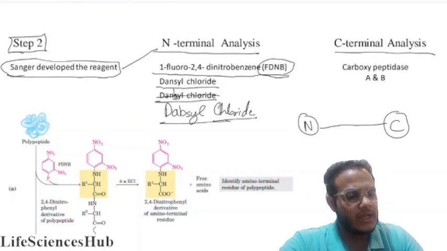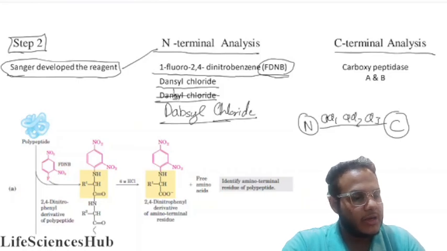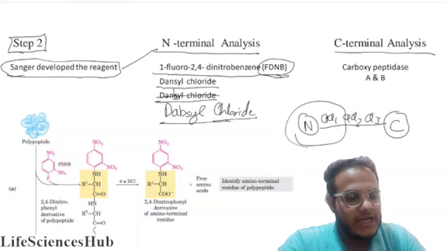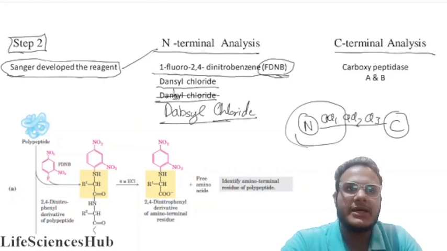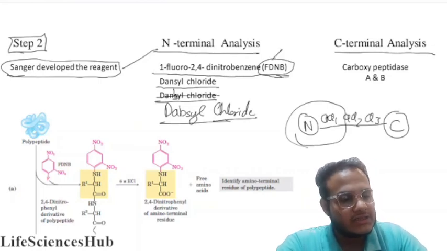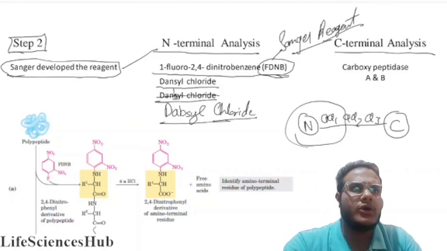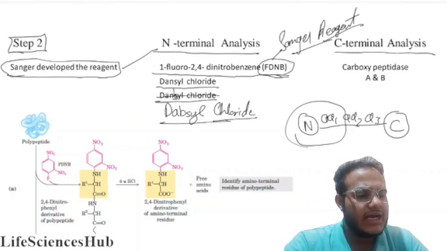These compounds bind to our N-terminal amino acid. The amino acid on the N-terminal gets conjugated with these compounds: dabsyl, dansyl, or FDNB. FDNB was the reagent developed by Sanger, so many call this reagent Sanger reagent also.